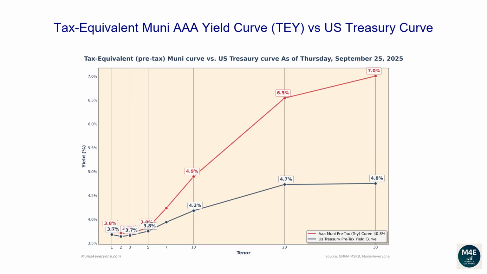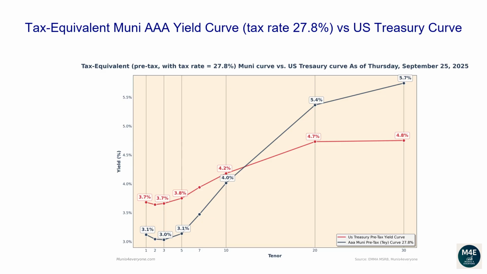For example, if you wanted to buy a 30-year bond, a AAA Muni bond would yield 7.0% compared to a lower yield of 4.8% from a Treasury bond. What if your tax rate, instead of being 40.8%, is for example 27.8%? You may wonder if Muni yields are higher or lower than Treasury yields if you are in a lower tax bracket. As of 2025, a single filer earning between $103,000 and $197,000 would fall in this tax bracket. More on tax brackets later.